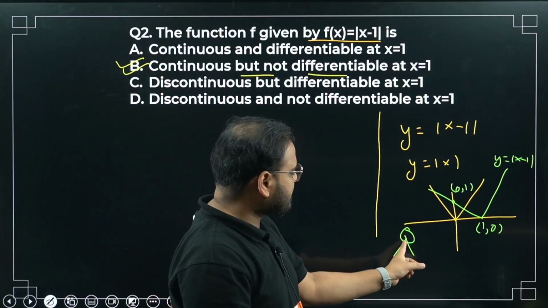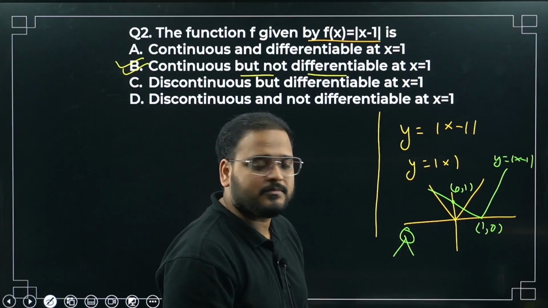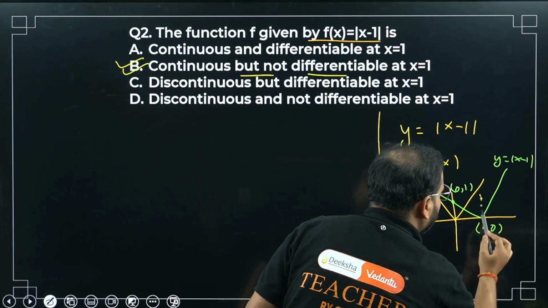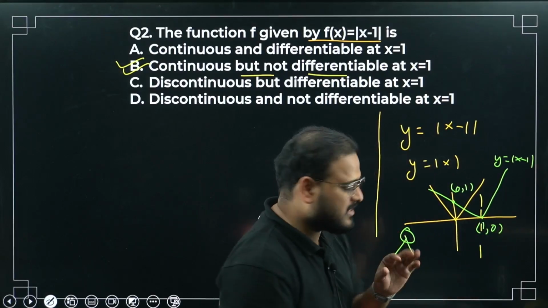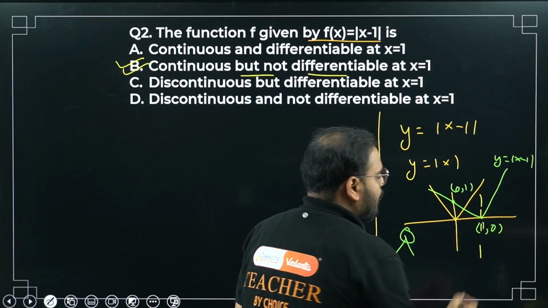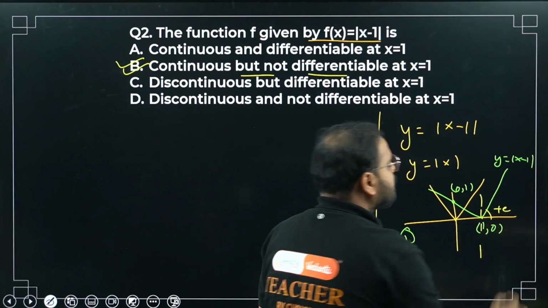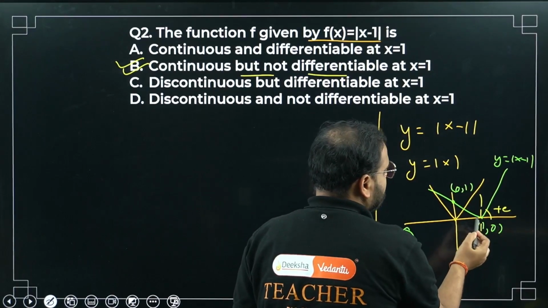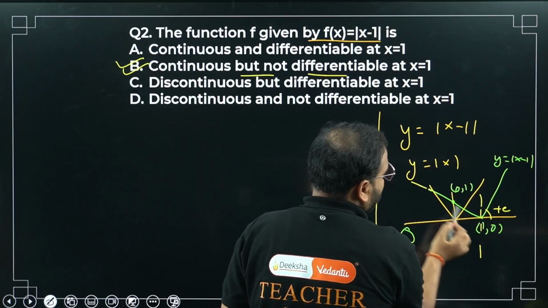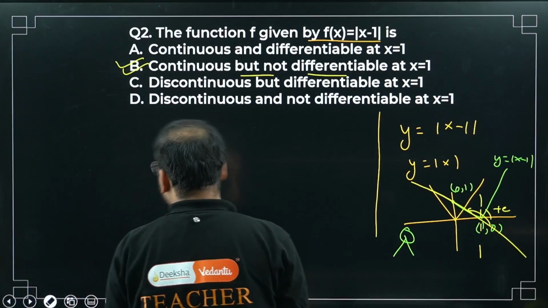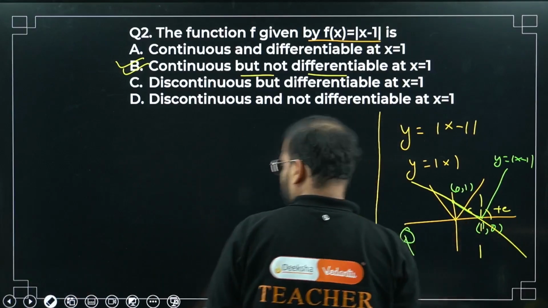How come, sir? Wherever there's a corner, we don't say it's differentiable. Let's say I call about this point. Another conceptual part, please learn it over here. After this point, what's the slope here? Slope is positive, sir. Acute angle, no? But before this point, this line is there, no? What's the slope here, sir? Slope is negative, sir. Slope is obtuse angle.